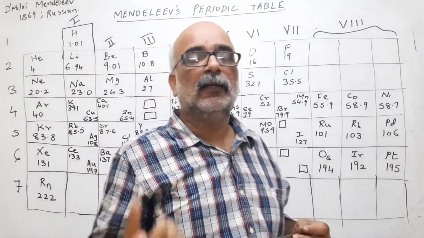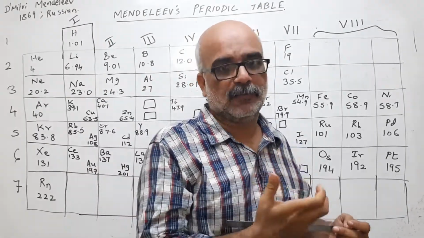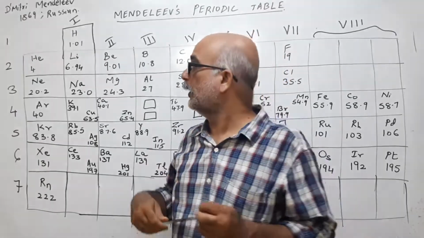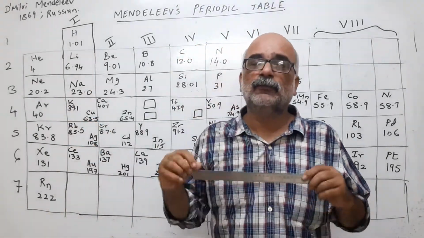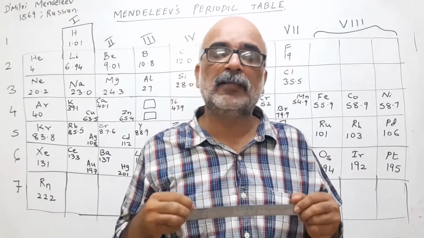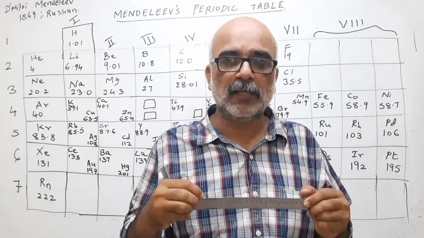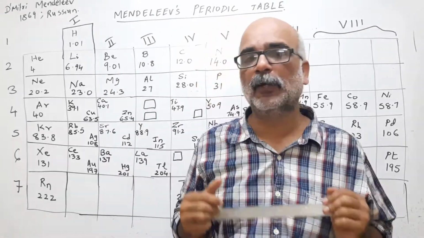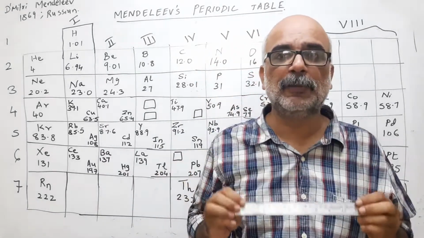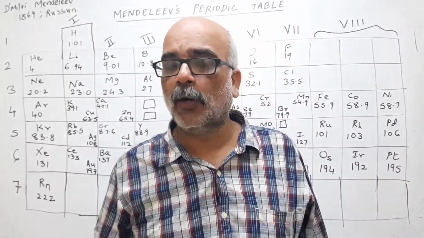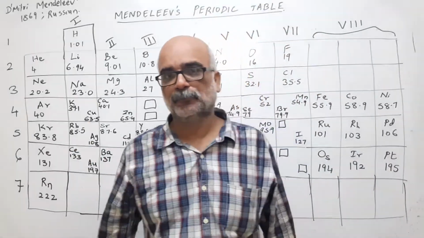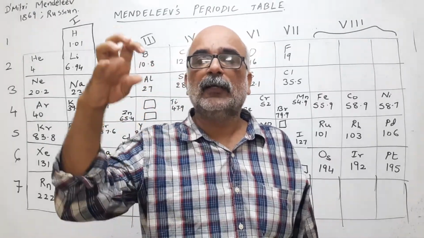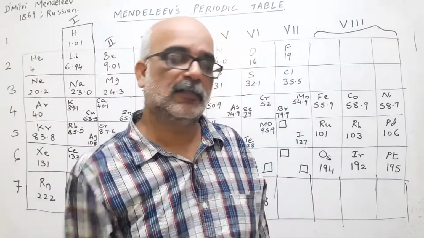A chemist, in early days, is someone who learns about chemistry. We didn't have the word scientist, we called it chemist. So he made a very systematic chart based on the atomic mass of the elements. Let us see what his law was. Mendeleev's periodic law states that the physical and chemical properties of the elements are periodic functions of their atomic mass. That means the properties of the elements are based on periodic functions of their atomic mass.